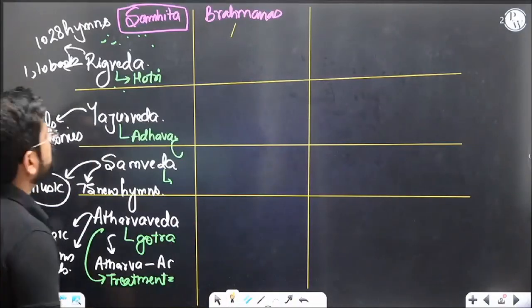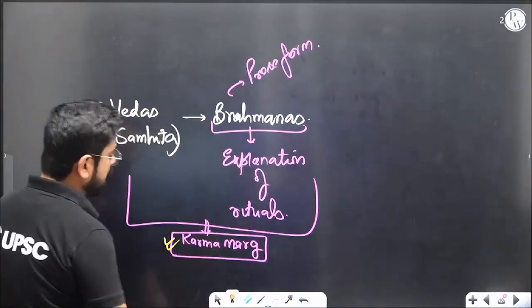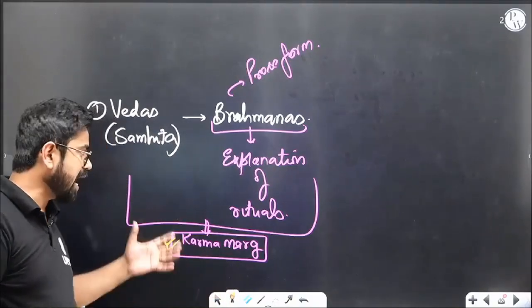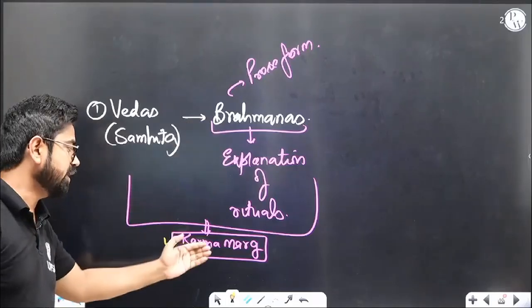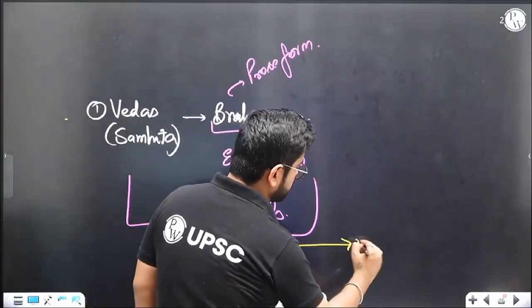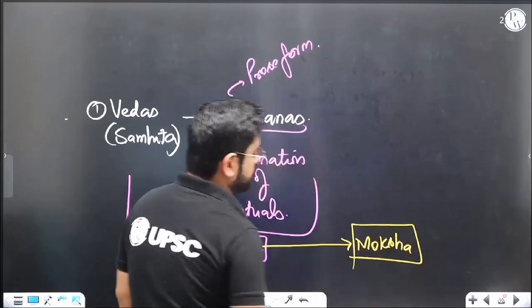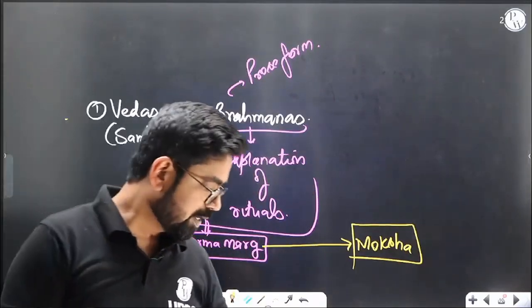Okay, so technically now you understand that Brahmanas and Vedas are talking about karma marga. They are talking about how you can get moksha, you can be liberated if you do these rituals, if you do these ceremonies. Think again about this. All this discussion, all the Vedas and Brahmanas are saying, are promising, you can get moksha by doing this. Try digesting this part.